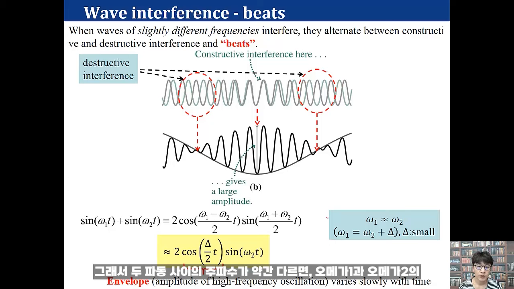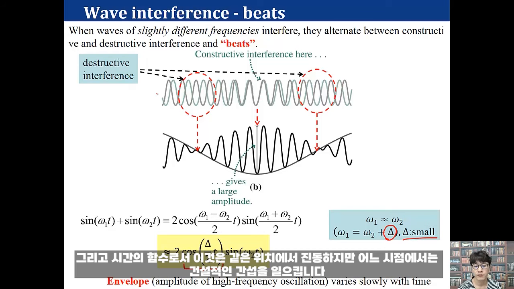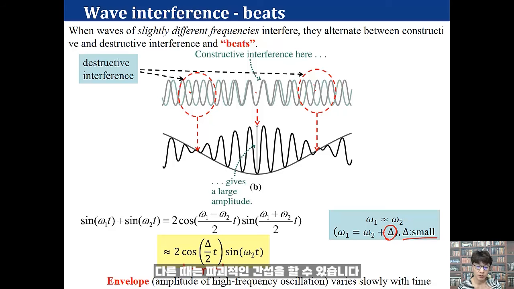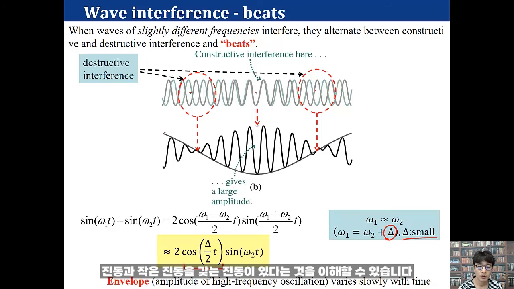So if the frequencies of the two waves, omega 1 and omega 2, are slightly different, by just delta, a very small value, then as a function of time this oscillates at the same place. At some point they interfere constructively, and at other times they interfere destructively. So overall, conceptually, we can understand that there will be an oscillation having a large period and also small oscillations.